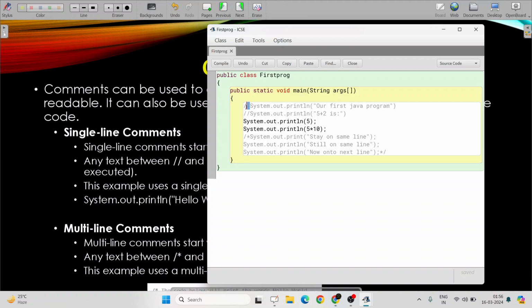So single line comments are written like this, and multi-line comments are written like this. There may not be any direct question on the exam, but sometimes it's asked how multi-line comments are possible in Java, and what the syntax is. Just make sure that multi-line comments start with a slash star and end with a star slash. All right, let's move on to the next slide.